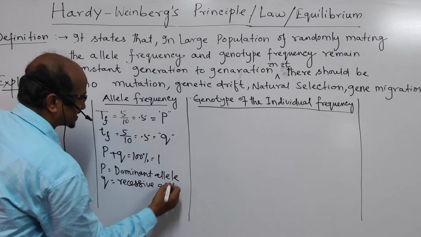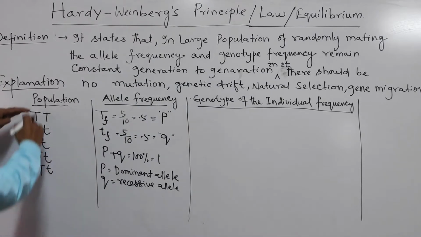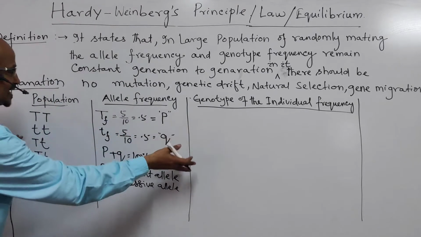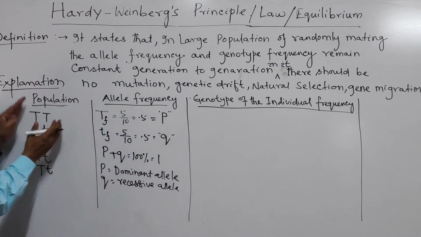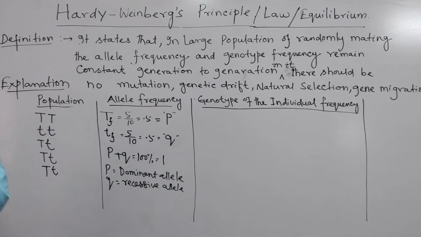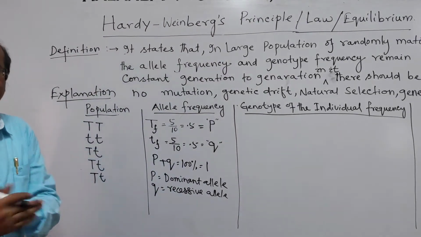Allele means character, tallness or dwarfness. So in a population, P plus Q is always 100%. And this P plus Q character does not change generation to generation. Always it remains constant, like this.